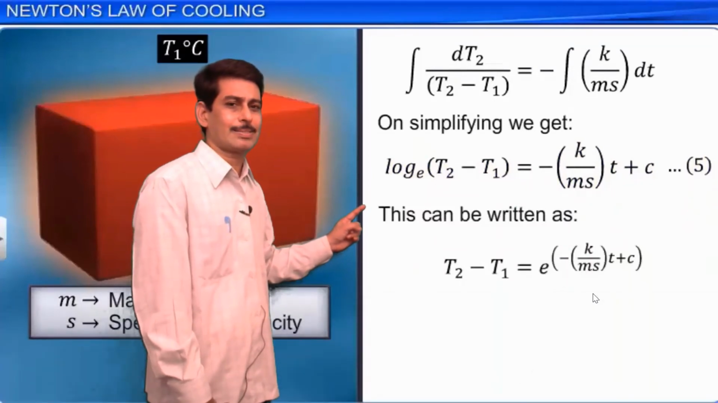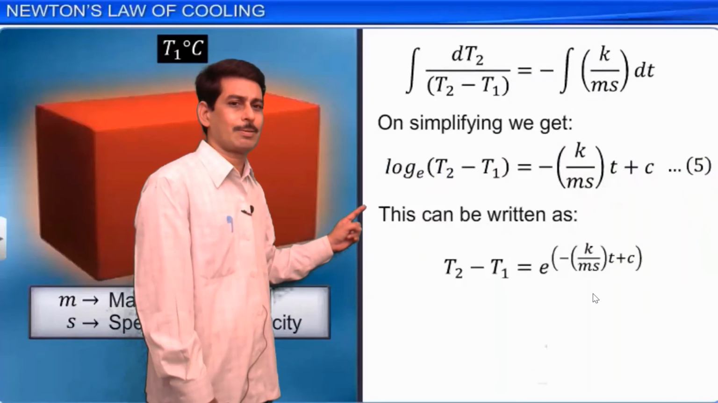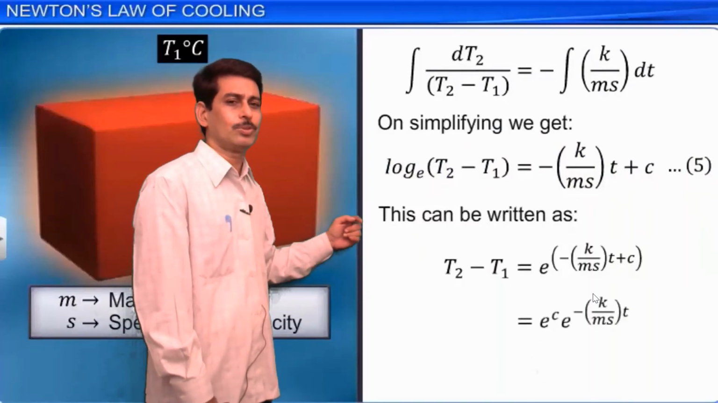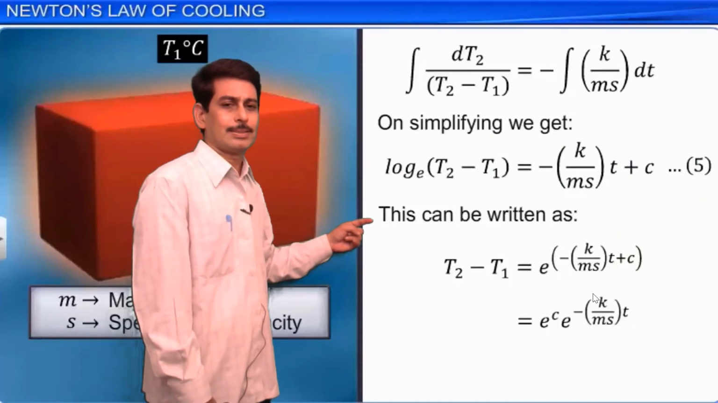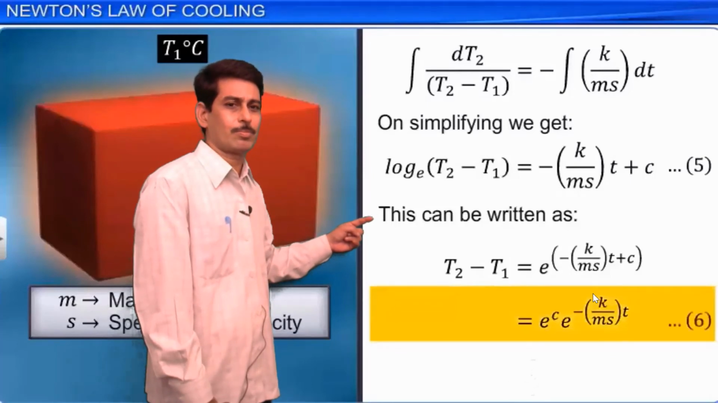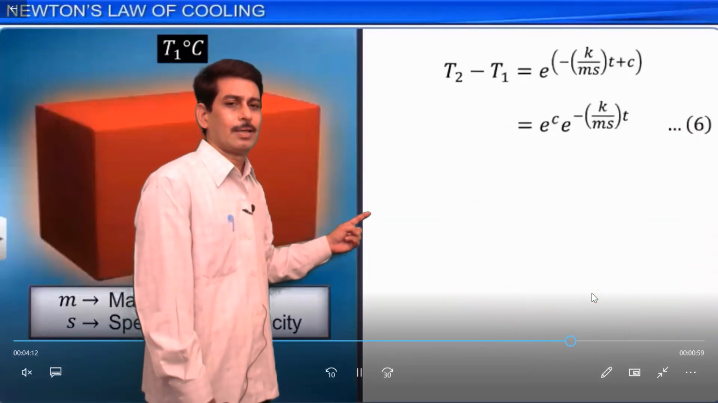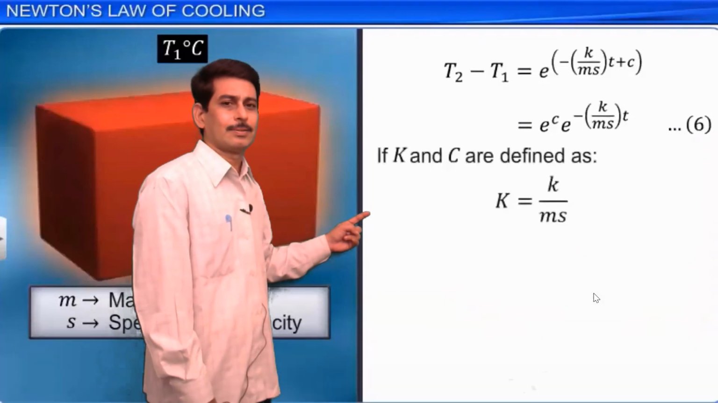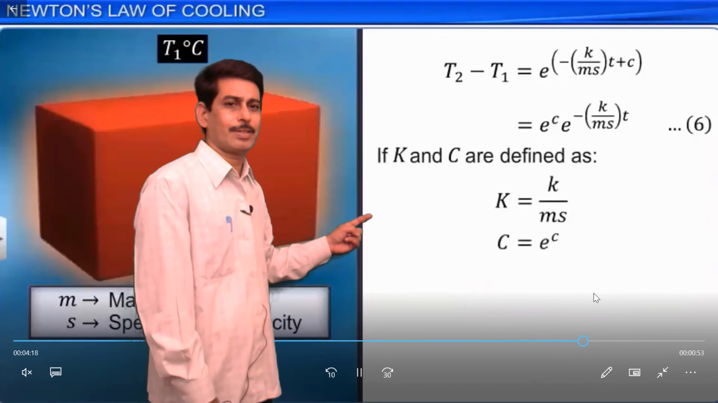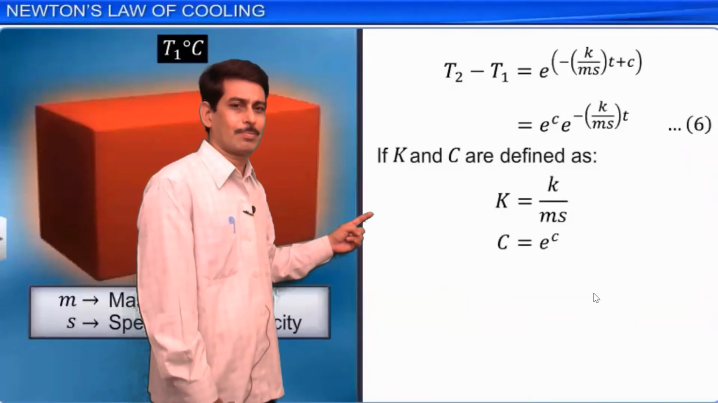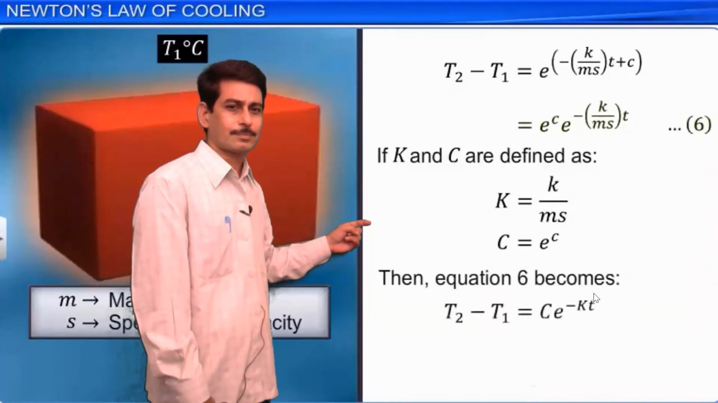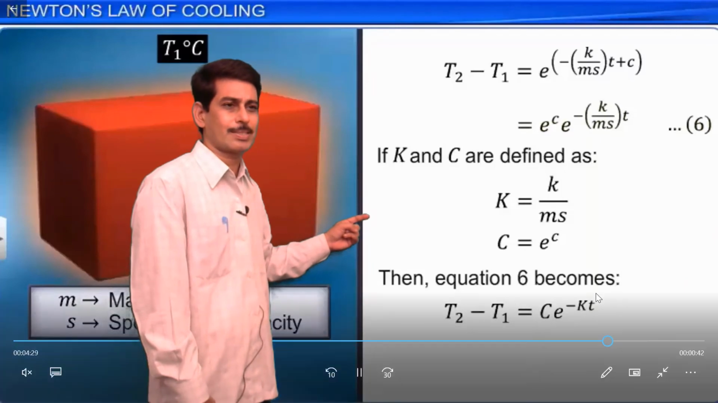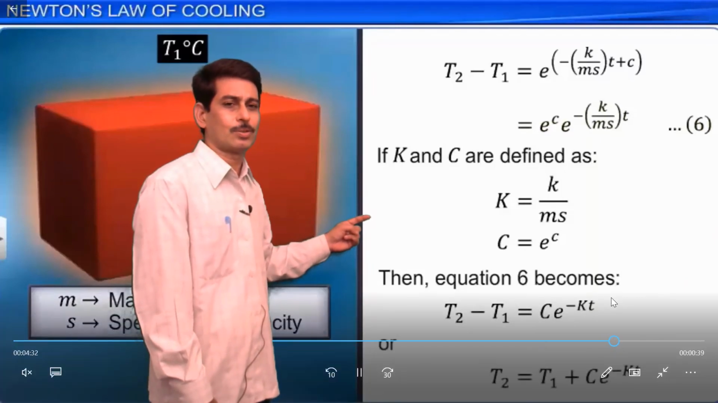And this equation can be written as T2 minus T1 is equal to e power minus k by m s into t plus c. That means we remove the logarithm and take the exponential on the other side. Now this can be written as e power c, some constant, times e power minus k by m s into t. Here k is another constant, k by m s, and c is the constant which is e power c. Then equation 6 becomes T2 minus T1 is equal to c into e power minus kt, and T2 is equal to T1 plus c into e power minus kt.